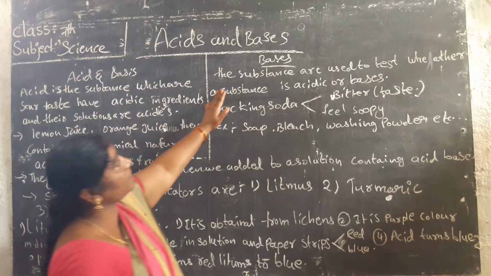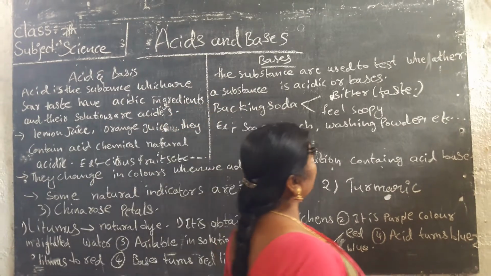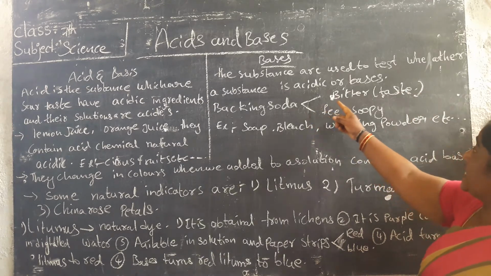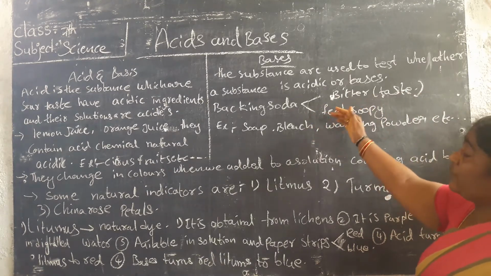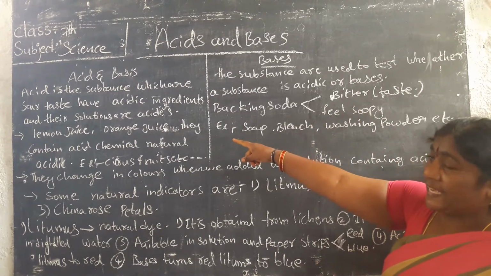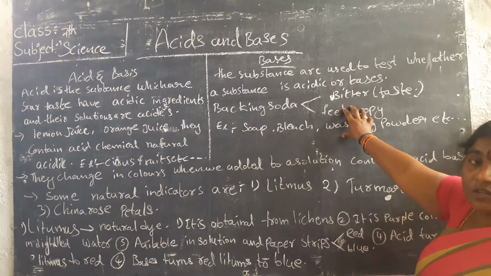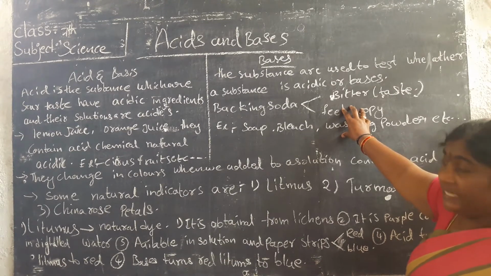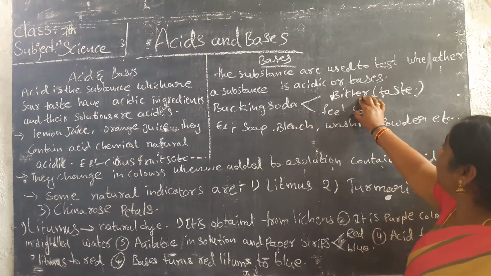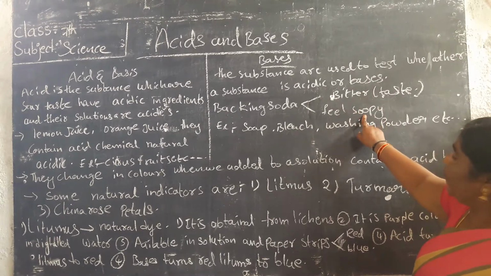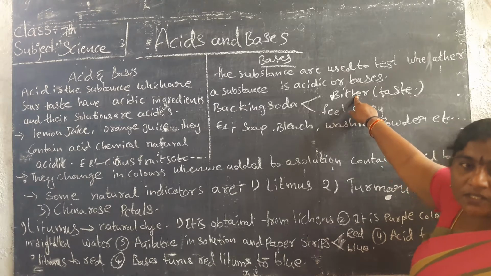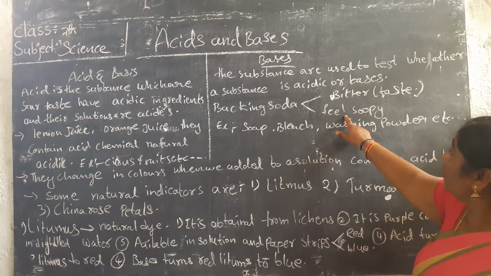The next one is bases. To test whether a substance is acidic or basic, we have to taste it. What is the taste? By taste we can find out the acids, and bases are also called salts. A base contains baking soda. An example of a base is baking soda, which has a bitter taste and feels soapy.